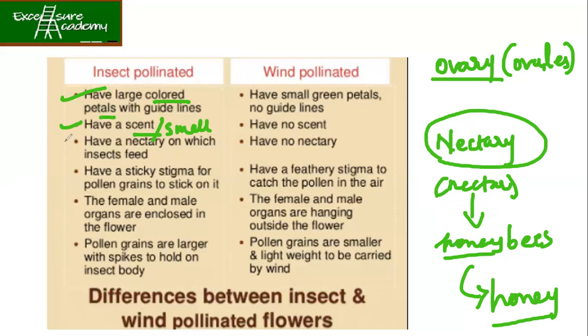Now this is the third point. Fourth point, they have a sticky stigma for pollen grains to stick on it. Now, why do they have this sticky stigma?